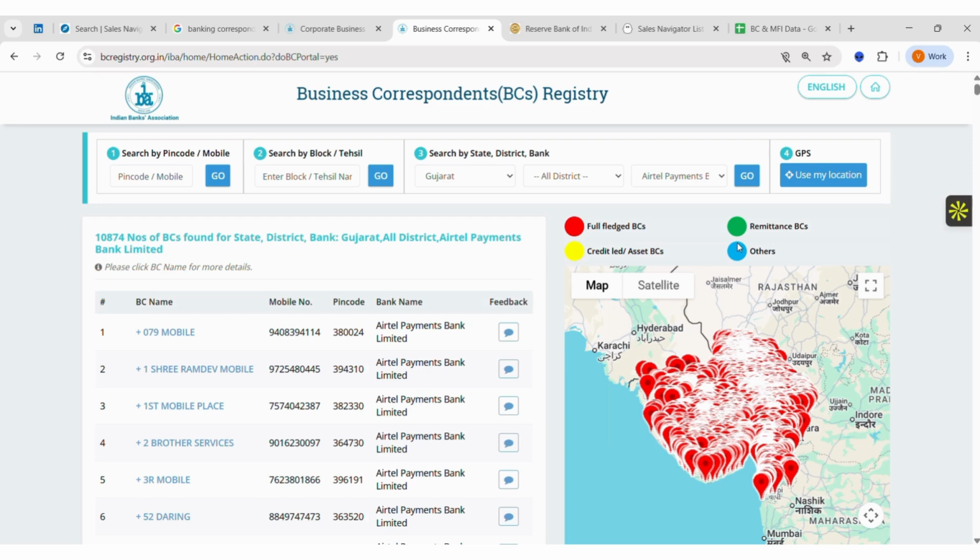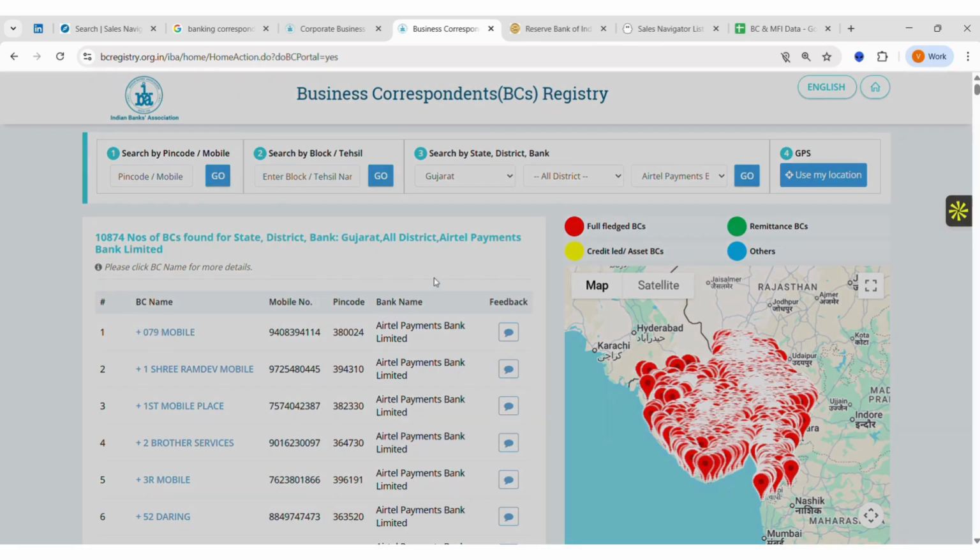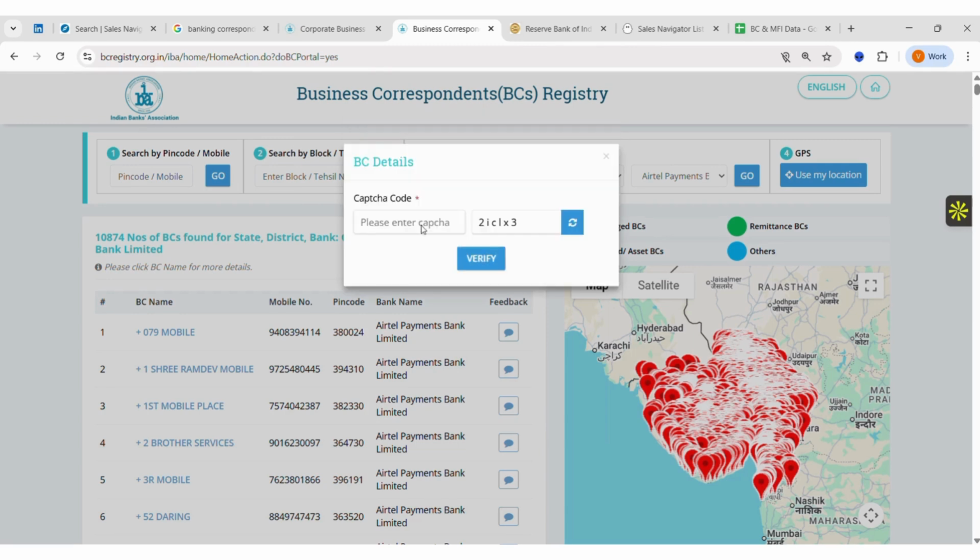When we expand on this once by clicking on the company name, what we are able to get after adding one more captcha is the further details of that particular company, which will include the city they are based in and whether they are a corporate or an individual business correspondent.